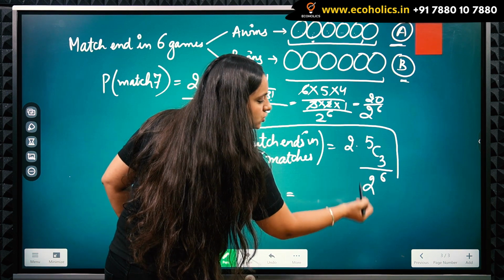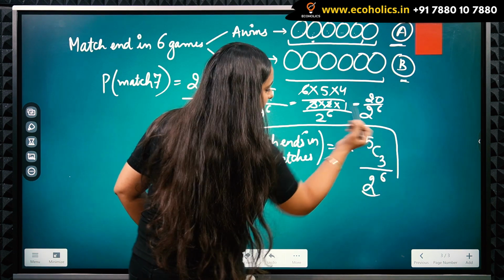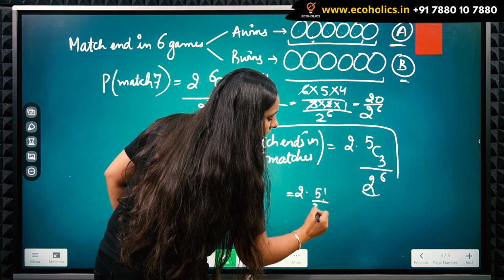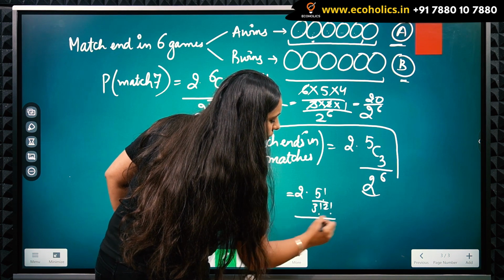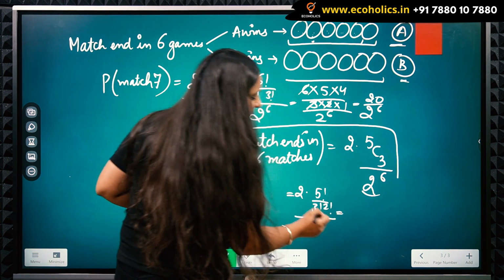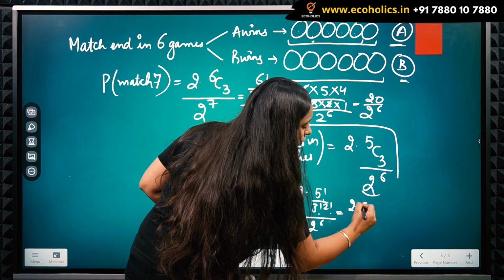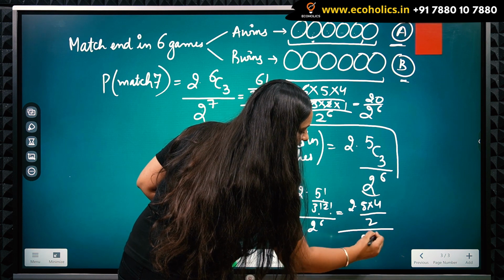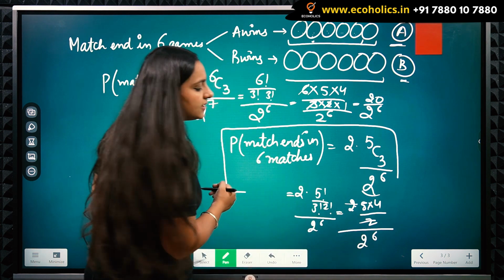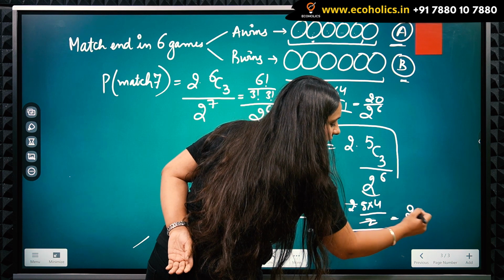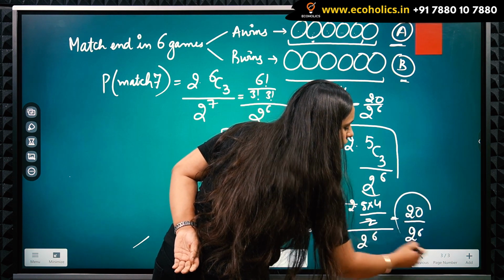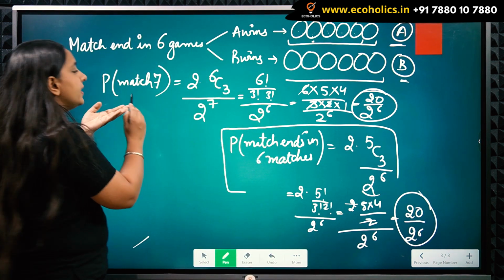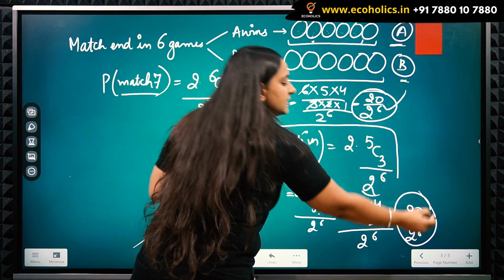Either I can leave this 2 raised to power 6 only because I need to compare them. So I will write 2 into 5C3, which will become 5 factorial upon 3 factorial, 2 factorial, upon 2 raised to power 6. So then I get 2 into 5, 4 upon 2, and 2 raised to power 6. So 2 and 2 will get cancelled out and again I am left with 20 upon 2 raised to power 6. So what can I see? That whether the match ends in 6 matches or in 7 matches, the probabilities are the same.